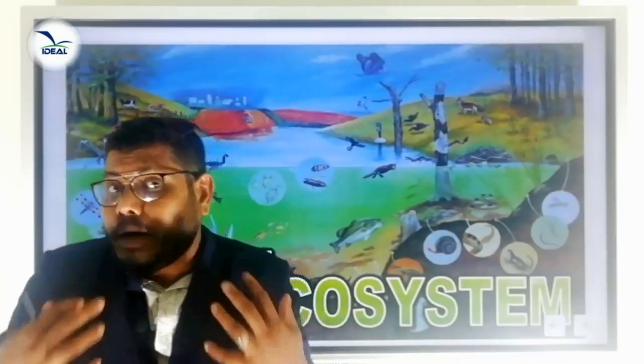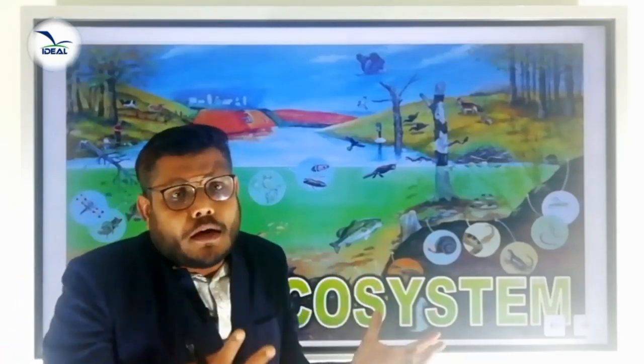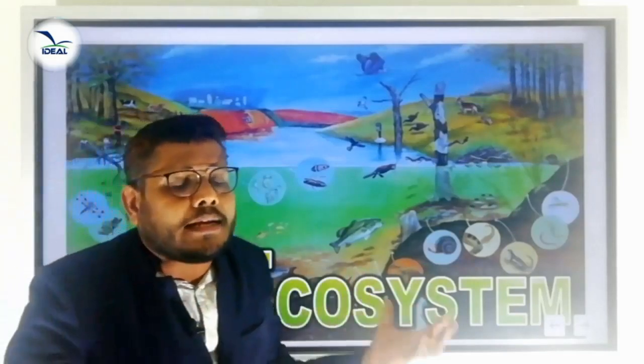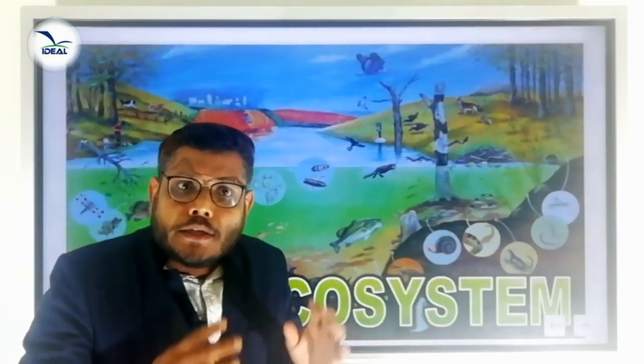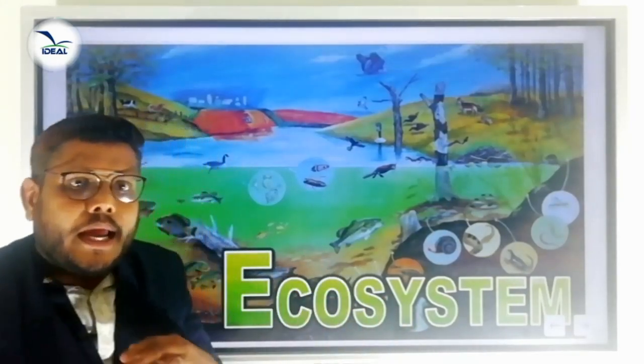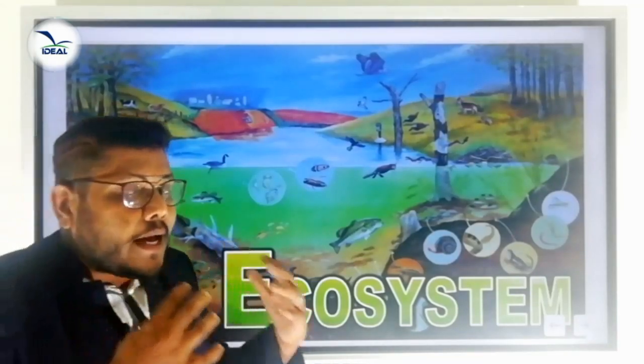If you observe our ecosystem, we can see many organisms. The entire biosphere we can call the global ecosystem. If you observe that global ecosystem, we can see different varieties of plants and animals. There are two types of ecosystem. One is the terrestrial or natural ecosystem, and another one is the man-made ecosystem.